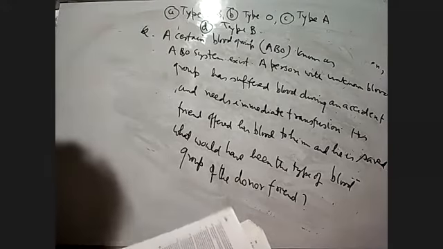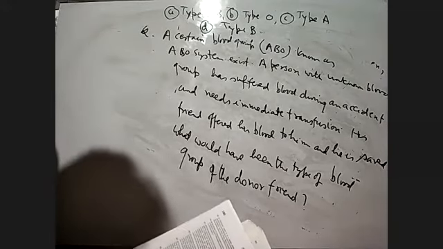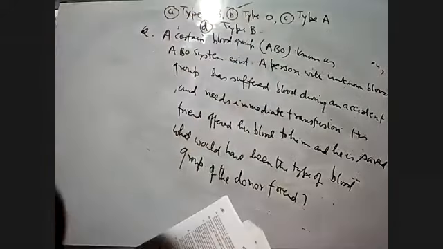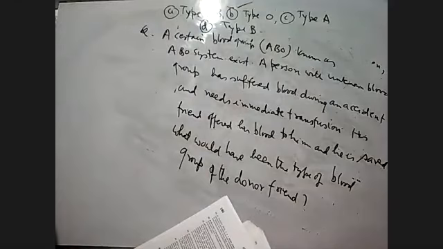The answer will be type O, because type O does not have any antigen, and it has both types of antibodies, A and B. Therefore the person with blood group O is a universal donor, and his friend can donate. So the blood group of his friend should be O.